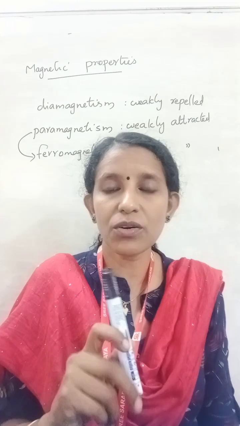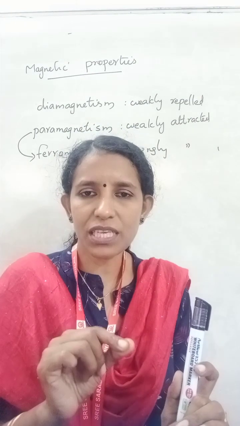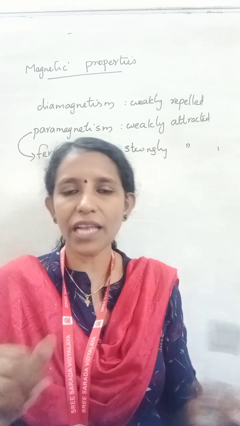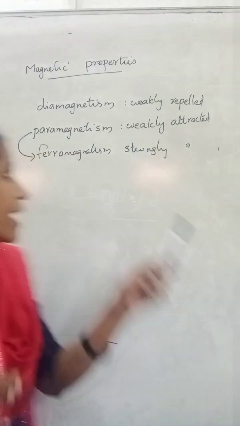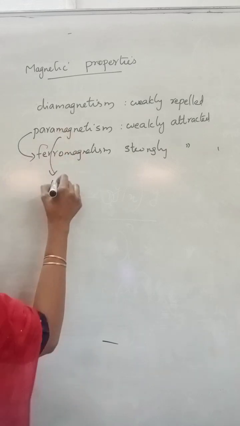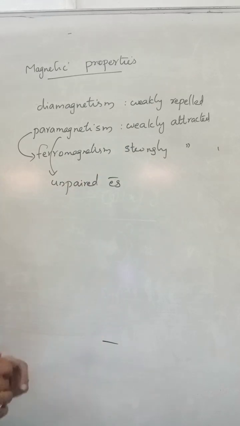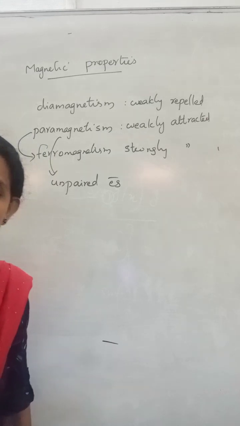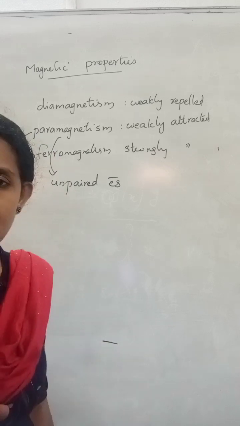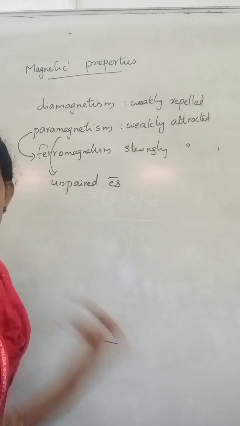This is true for every electron in atoms. Due to this orbital and spin motion, they possess angular momentum. There will be spin angular momentum and orbital angular momentum. So paramagnetism arises due to the presence of unpaired electrons. Elements which contain unpaired electrons are paramagnetic in nature. So the magnetic behavior arises due to the spin motion and the orbital motion.